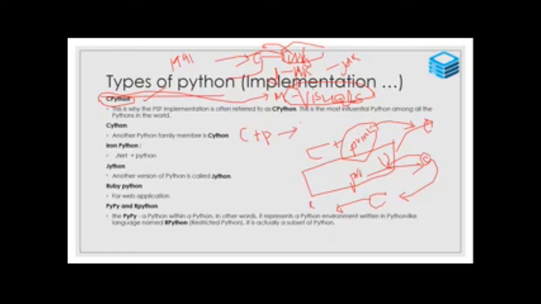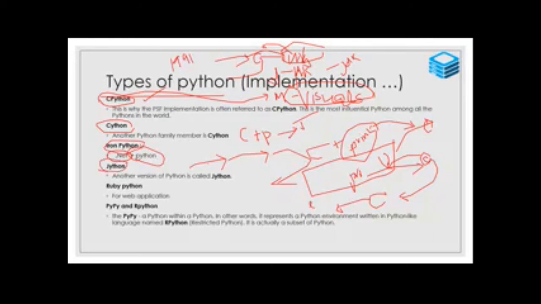So the environment is Turbo C. Likewise, that is also another name for Python: C with Python. Okay. Then .NET. For .NET applications, Python will be developed, so it needs IronPython. Your Python program will communicate with the .NET application, and that is known as IronPython.